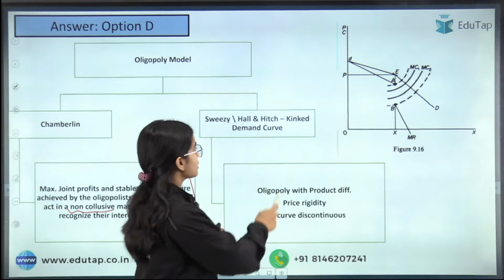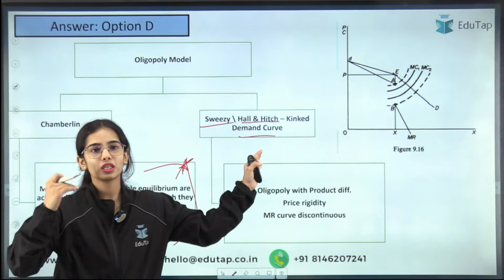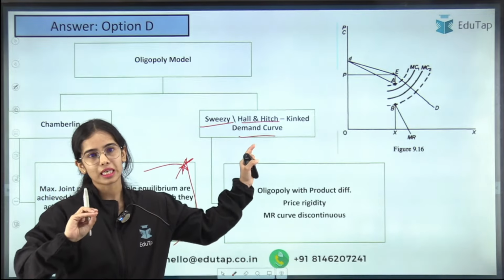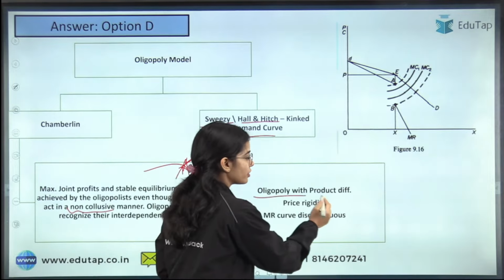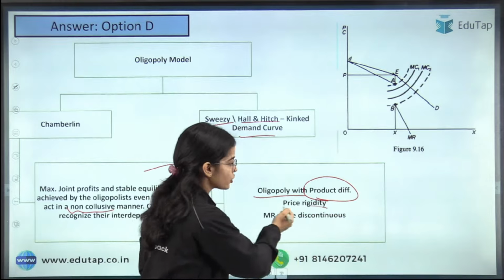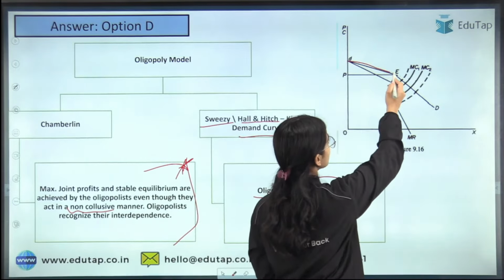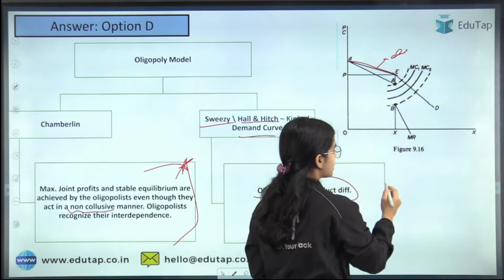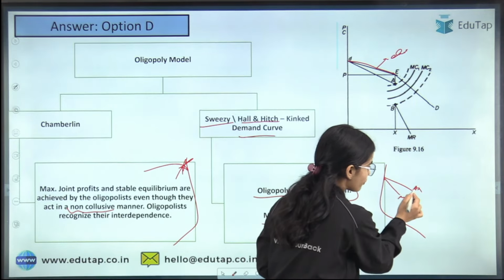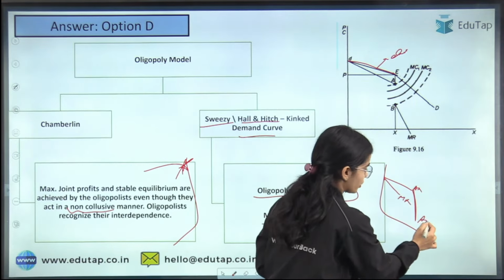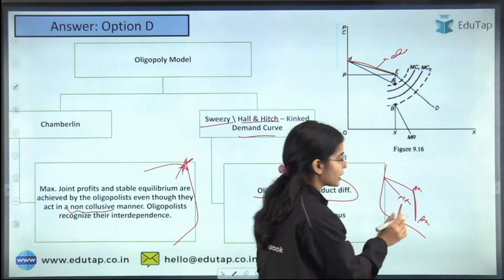Next is the Sweezy, Hall, Hitch kinked demand curve. Hall and Hitch have said that the price is sticky, and Sweezy has explained this demand curve. Okay, so oligopoly with product differentiation, price rigidity, the MR curve is discontinuous. Here you can see this is the demand curve that is elastic. So with an elastic average revenue, this is the marginal revenue. Now if you have an inelastic average revenue, its marginal revenue will be something like this. Okay, so there is discontinuity in the marginal revenue.